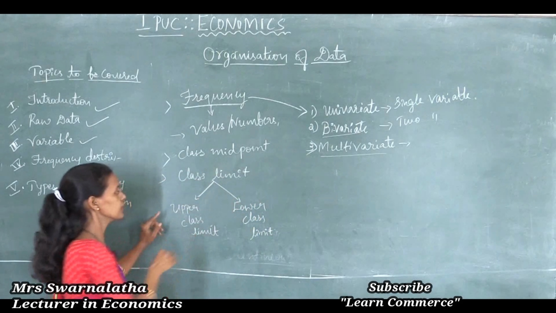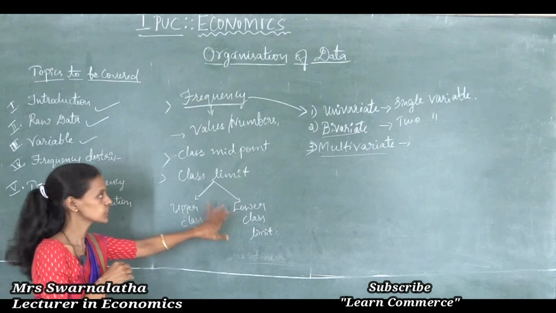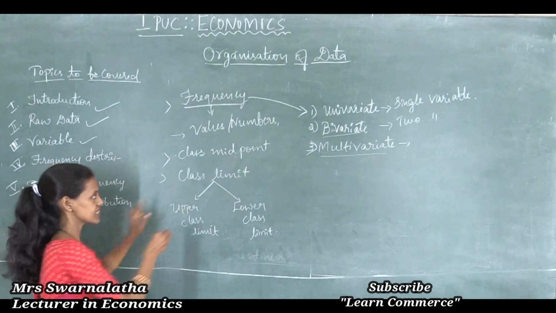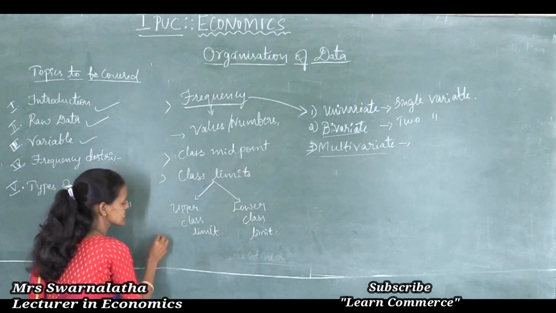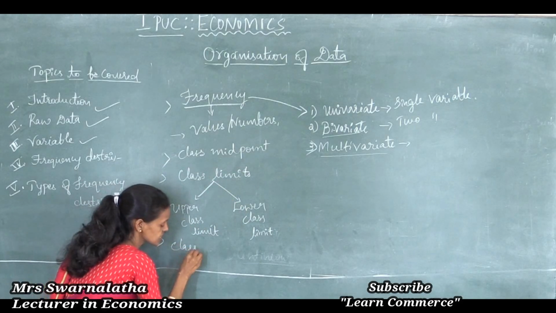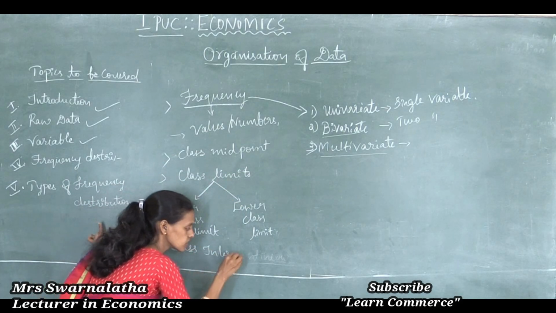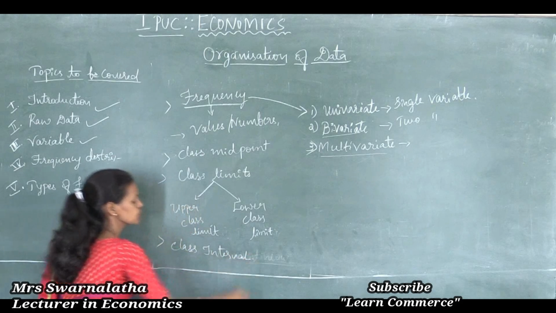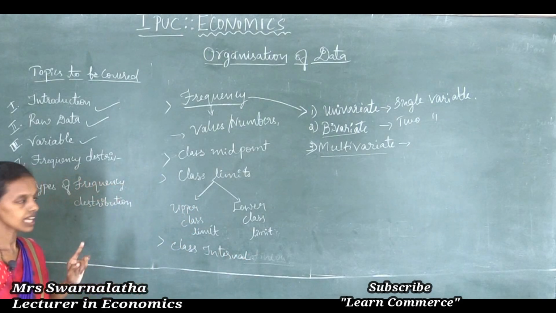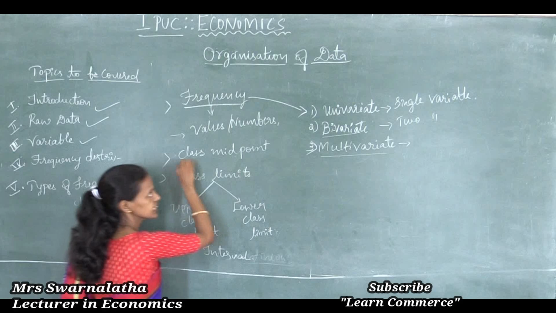So the upper class limit and lower class limit are the two types of class limits. Class interval, meaning of class interval you should know. Class midpoint, class mark. Class mark or class midpoint, one and the same.